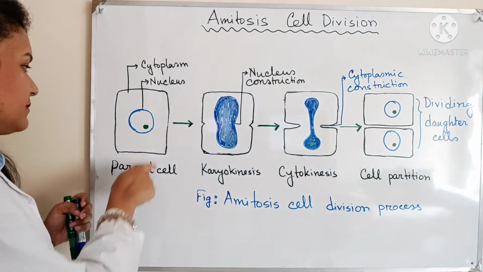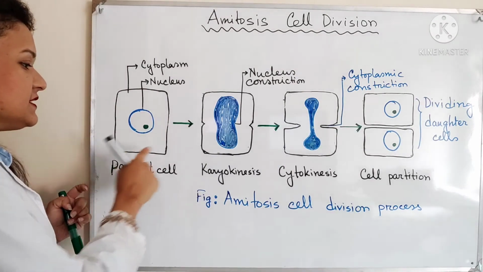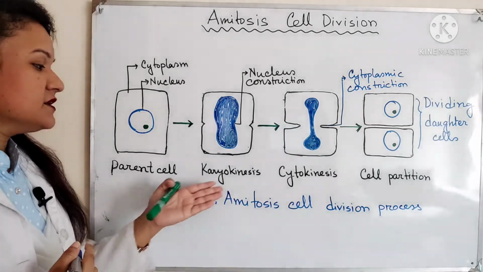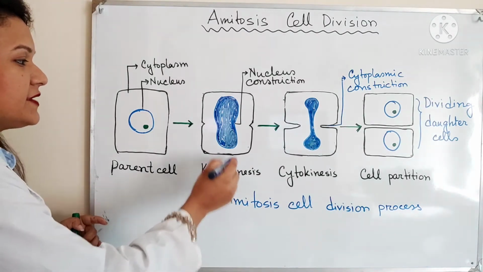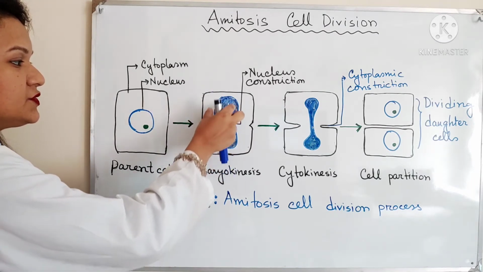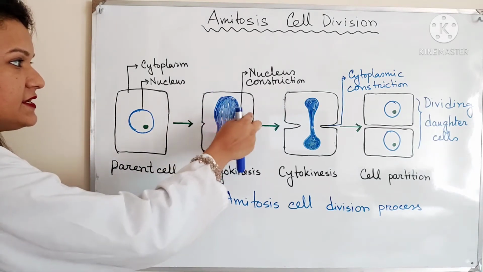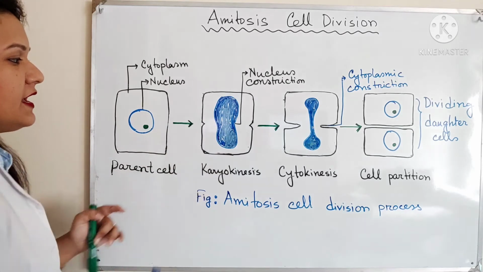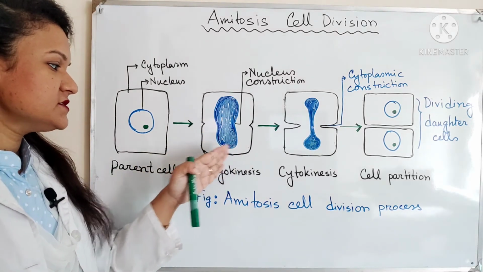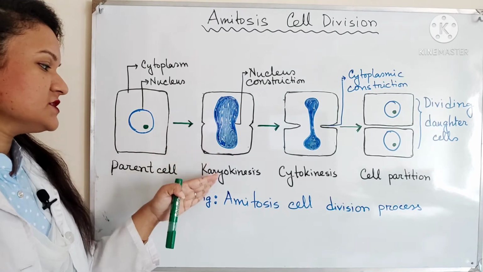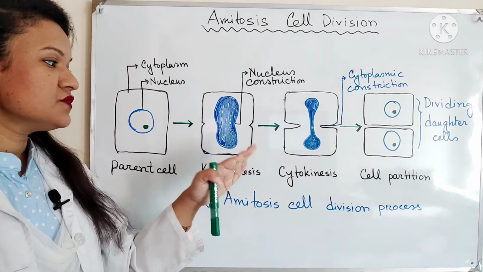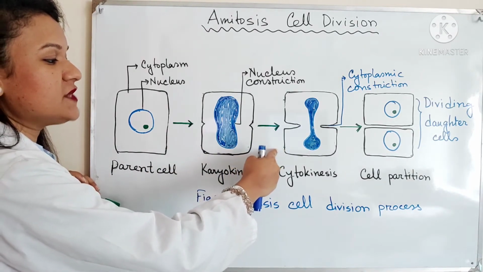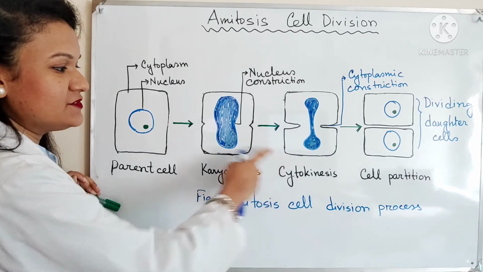So, first of all you have to draw the parent cell, and here I write karyokinesis. Karyokinesis means what? The division of the nucleus is called karyokinesis. Here, as you can see, the nucleus elongates, here the nucleus is constricted in this space, and here the nucleus divides. After the division of the nucleus, the cytoplasm is divided, and the division of the cytoplasm is called cytokinesis.